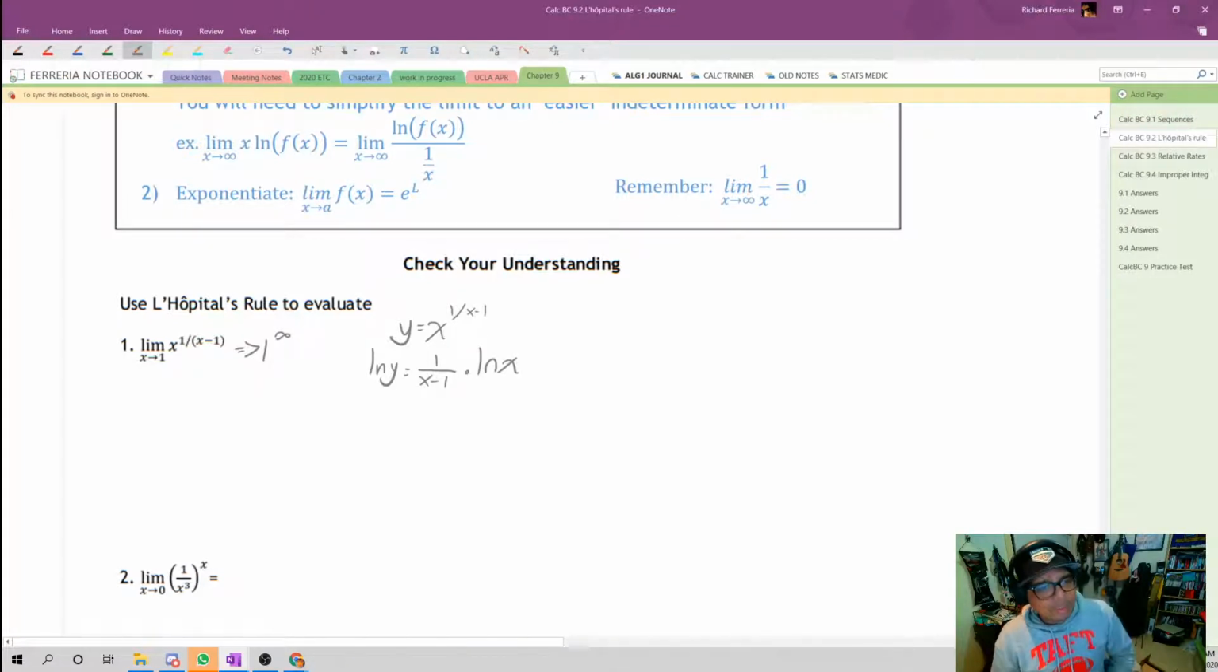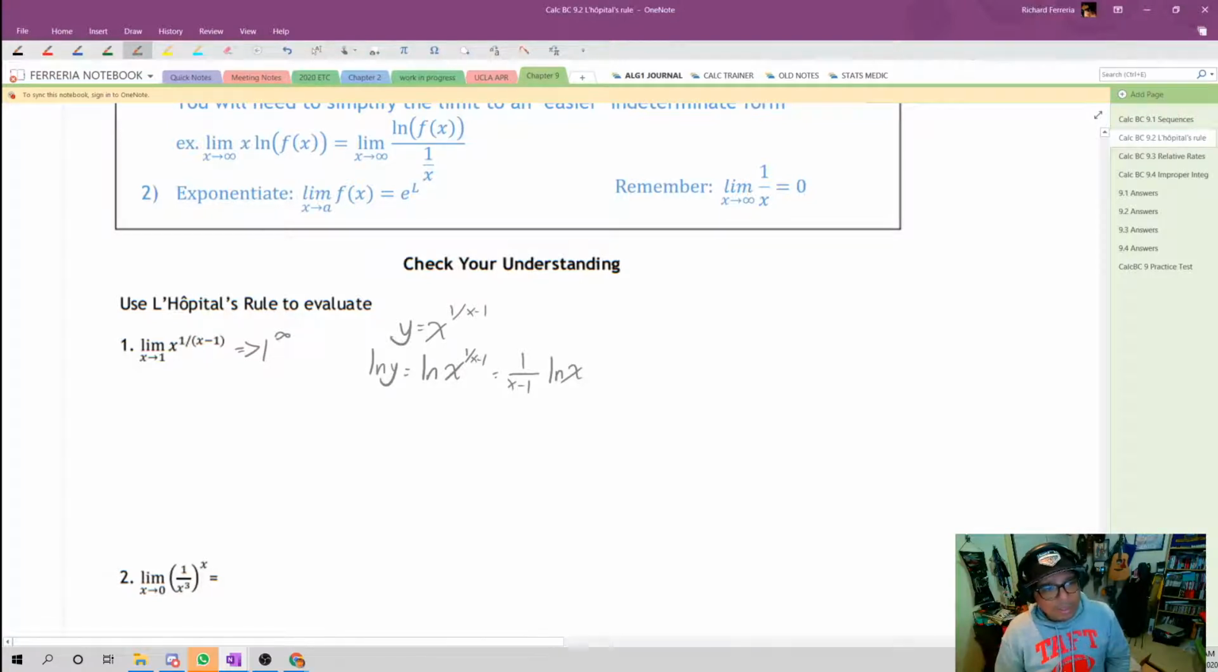I kind of combined 2 things here. Maybe I should slow that down for you. It's equal to the natural log of x to the 1 over x minus 1 power, which in turn is equal to 1 over x minus 1 multiplied by the natural log of x.